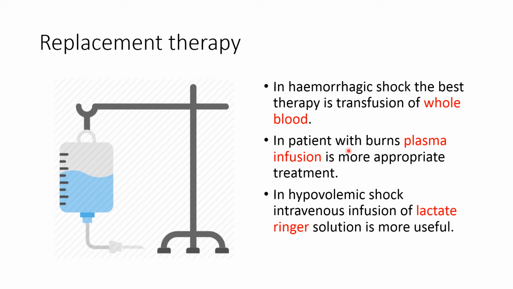In the patient with burns, plasma is lost. So plasma infusion is the more appropriate treatment. And in hypovolemic shock, because of diarrhea, vomiting, dehydration occurs. So intravenous infusion of Ringer lactate solution is more helpful to increase tissue perfusion.